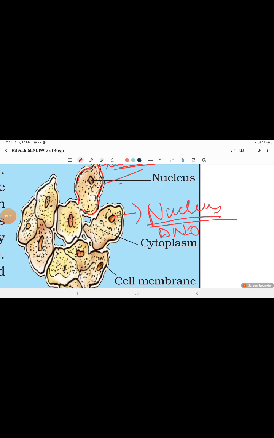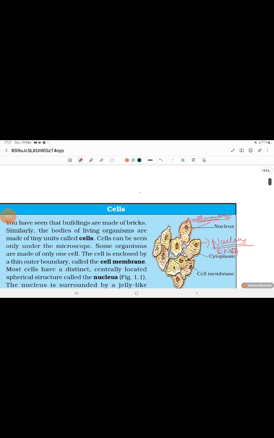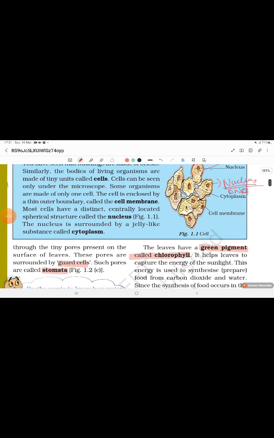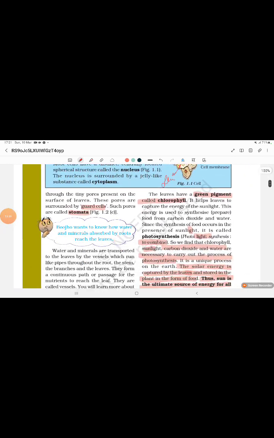This is the full form of DNA. DNA looks like two threads twisting around each other. The nucleus is surrounded by a jelly-like substance called cytoplasm. This is a semi-liquid fluid. You can say semi-solid, like curd.